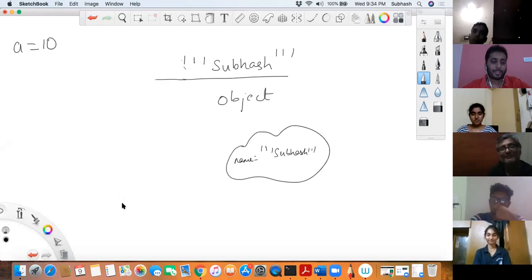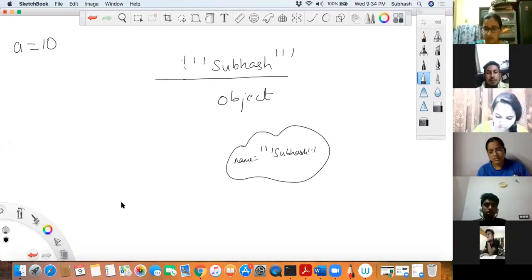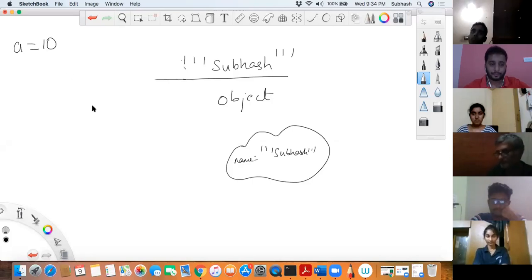Any other questions? Subhash, Sandeep, tell me. When this object string is assigned to any variable with double quotes, will the program still consider this as garbage, or how is it? I didn't get you, Sandeep. How will the program know that I should not consider this as garbage? So you're asking me how it will know it is not garbage?